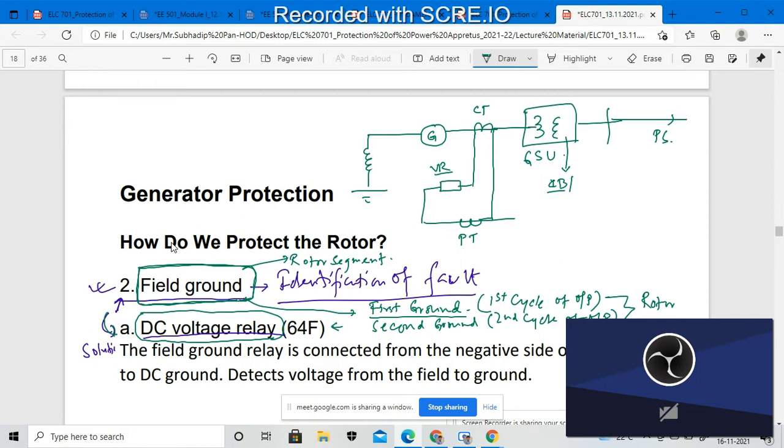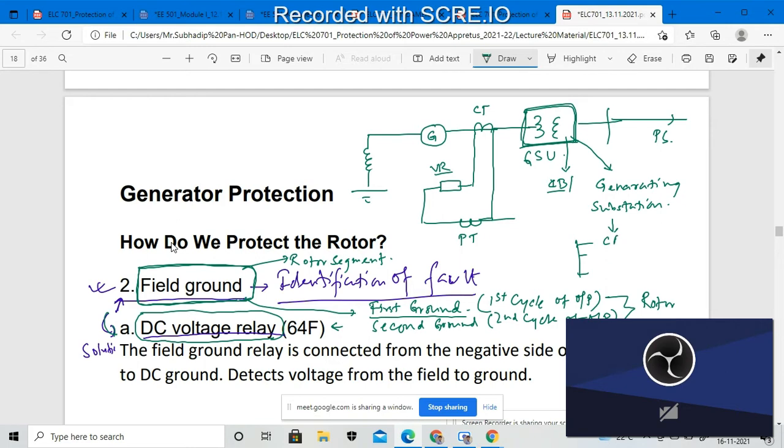The GSUs, the generating station unit, have different electrical equipment installed in them. This will also be called the generating substation. What are the electrical equipments that will be there inside the generating substation?